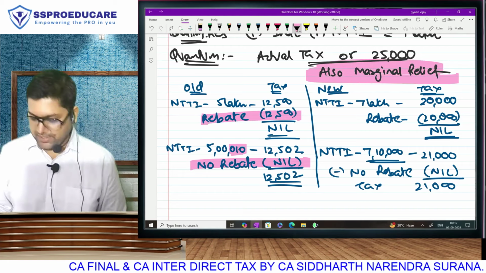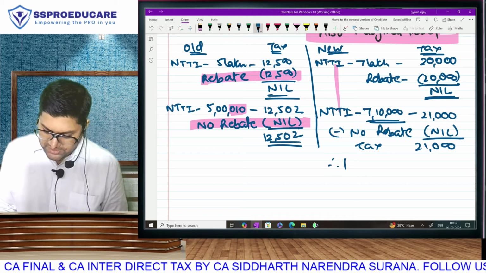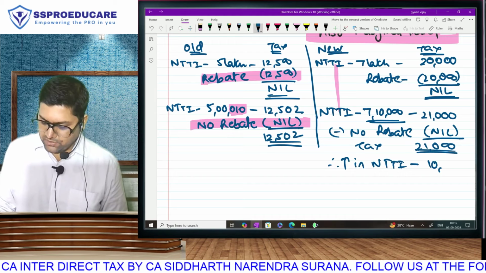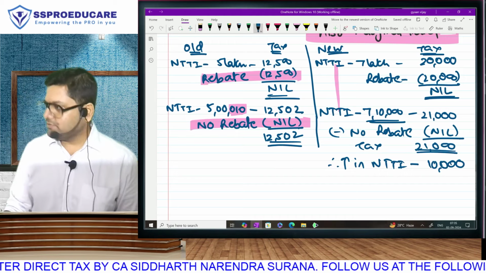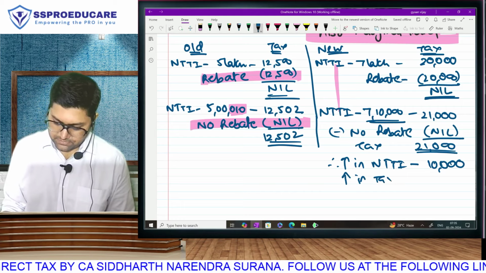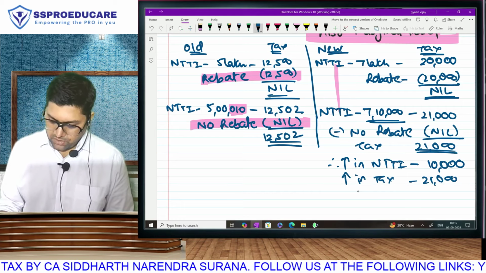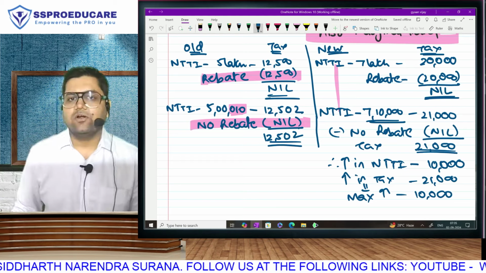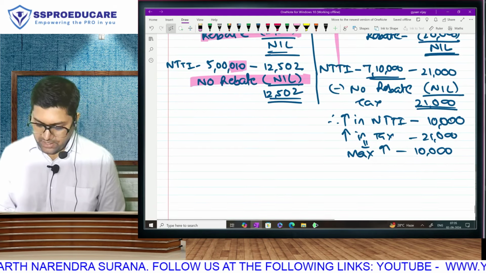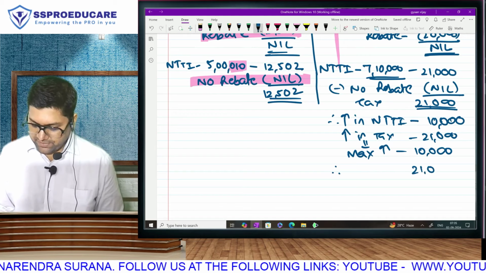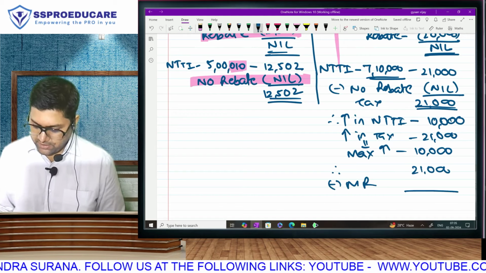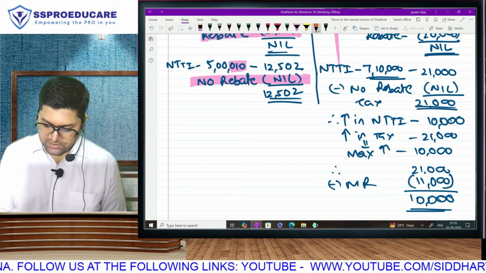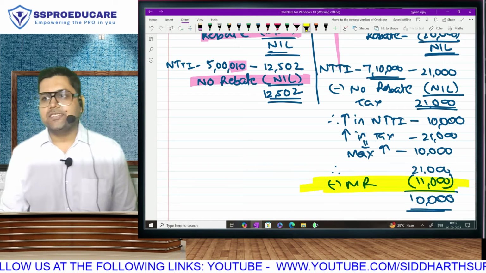So between this case and this case, what is the increase in NTTI? 7 lakh has become 7 lakh and 10,000. And how much is the increase in tax? 21,000. The difference in tax cannot exceed the difference in income, and therefore from the tax of 21,000, we will give you a marginal relief. We will keep only 10 and therefore we will remove 11,000. This benefit is being given in the new taxation regime.